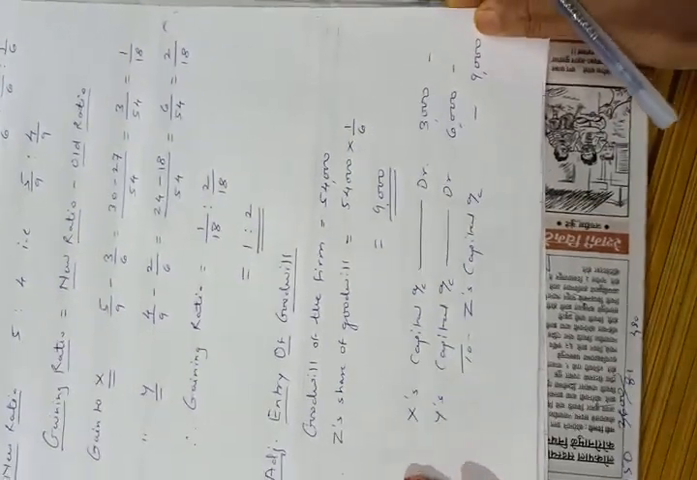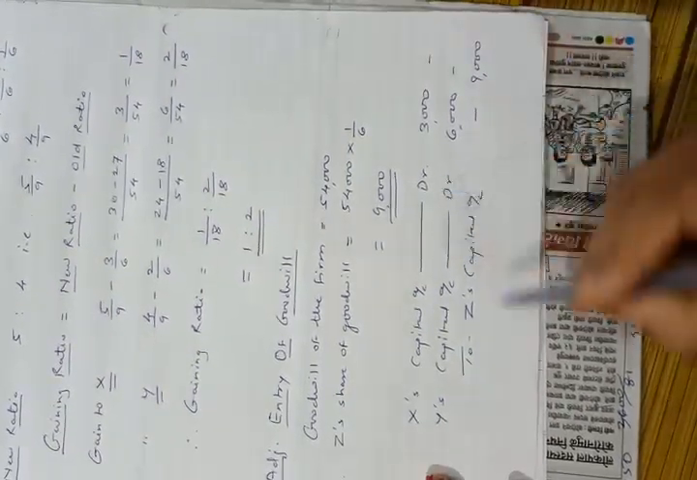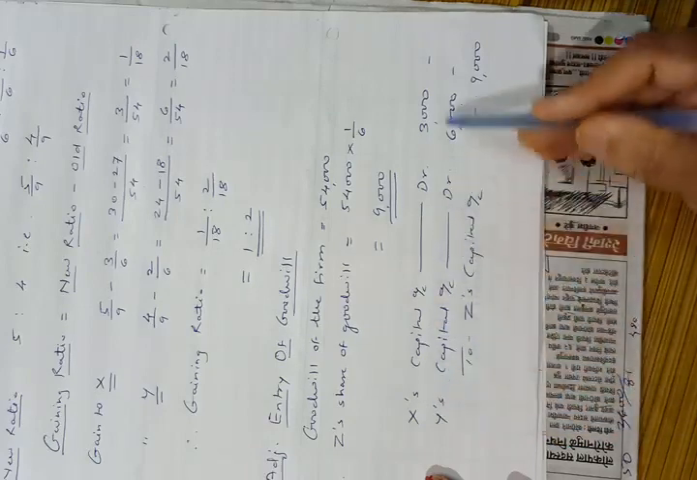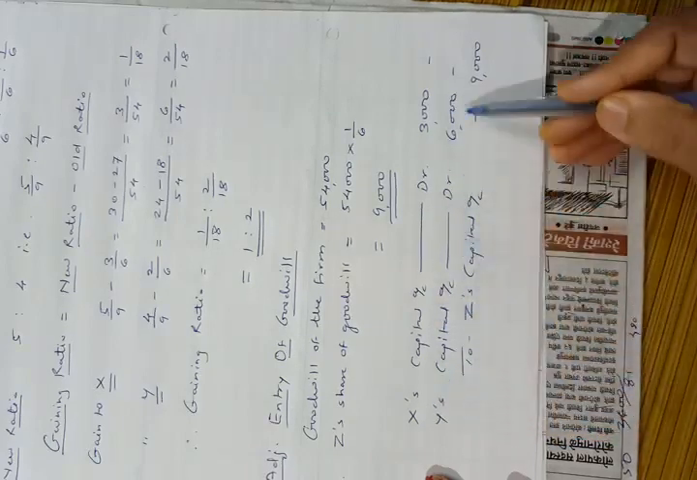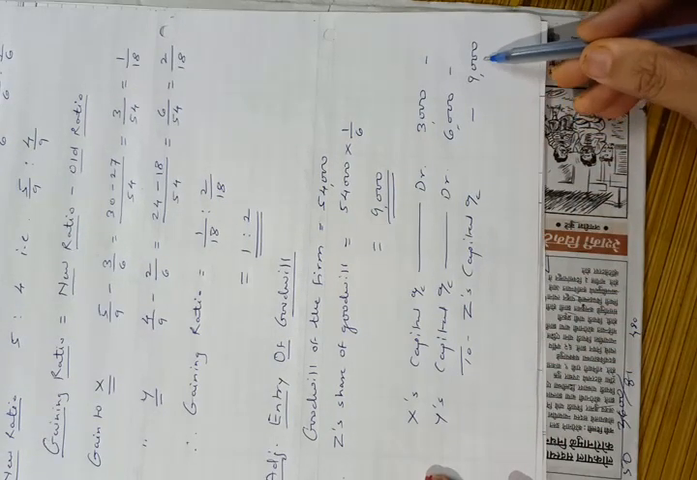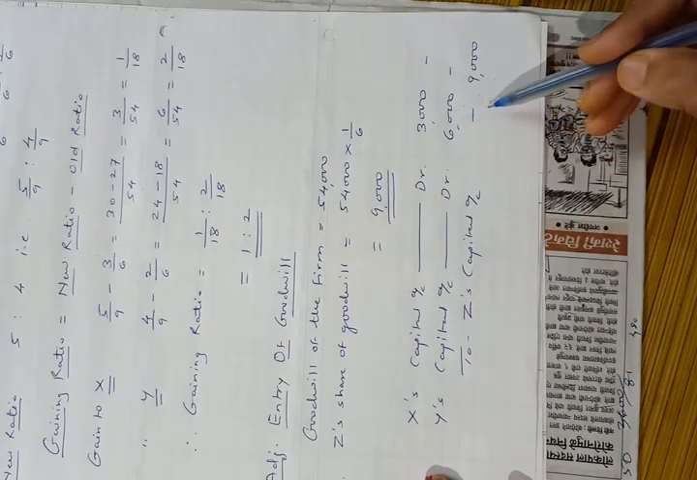So we have to pass entry continuing partners capital account debit to retiring partners capital account. So X's capital account debit 3,000, Y's capital account debit 6,000 to Z's capital account 9,000. The goodwill of rupees 9,000 is distributed in their gaining ratio. Okay.